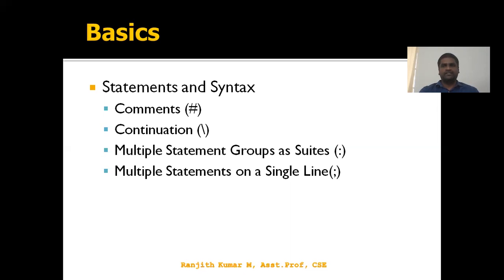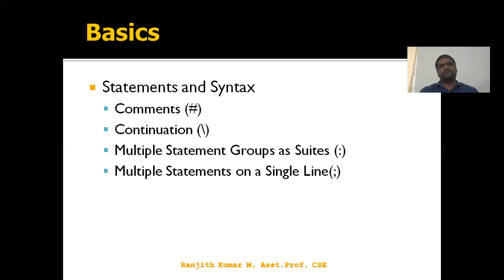We are not going to learn class designing and object designing, because we don't have much time. What are the basic things used in a Raspberry Pi application? Those concepts will be discussed today. So the basic things: statements and syntax.